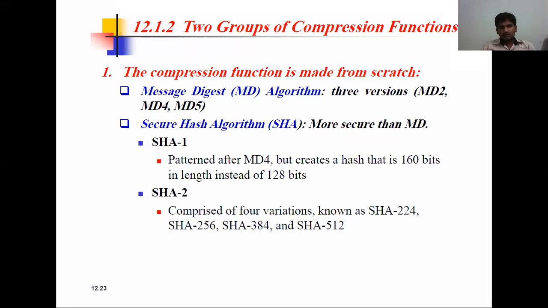Compared to SHA-2, the comparison of four variants is known as SHA-224. It is a simple thing, but how many bits of key are going to be used there? 224 is there, 256 is there, 384 is there, and 512 also is there. You can find this is like MD4, but it creates the hash function as 160 bits instead of 128 length. So this is SHA-1. In SHA-2, we again have four variants, using a 224-bit key, a 256-bit key, a 384-bit key and a 512-bit key.